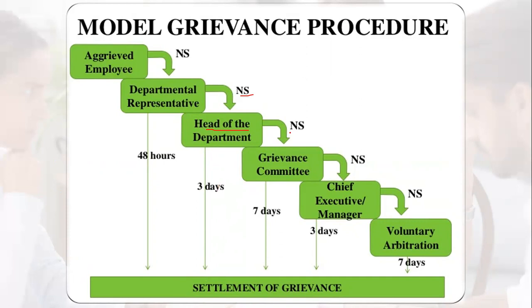Then if he is still not satisfied, it would be referred to the grievance committee. Within 7 days, the grievance committee will give the decision, and whatever decision is made would be implemented within 3 days. If dissatisfaction is still there, then it would be referred to voluntary arbitration, which will have 7 days to give the decision. And whatever decision comes from the voluntary arbitrator would be full and final. So this is the complete mechanism, the complete procedure for settlement of grievance.